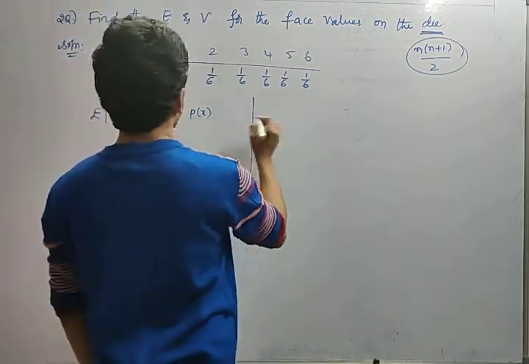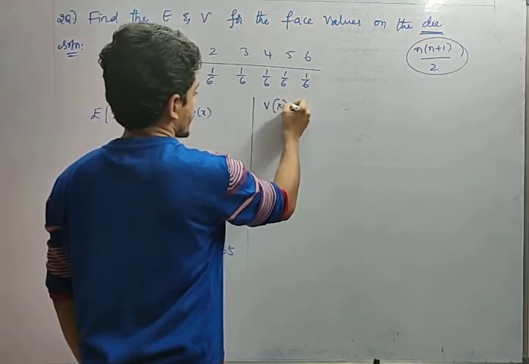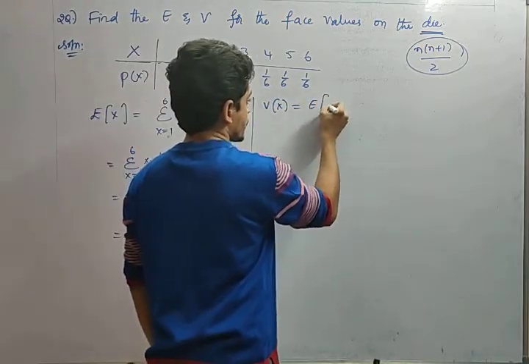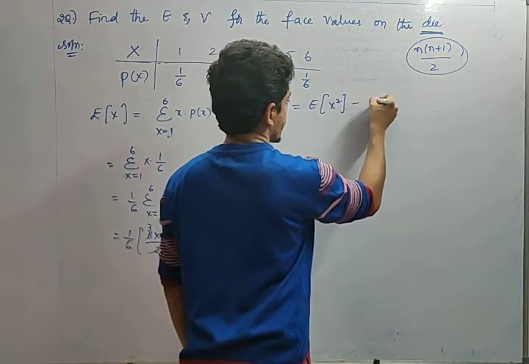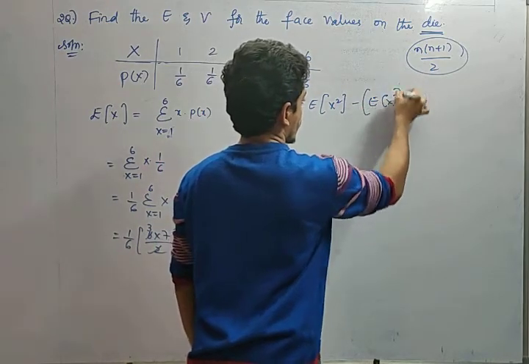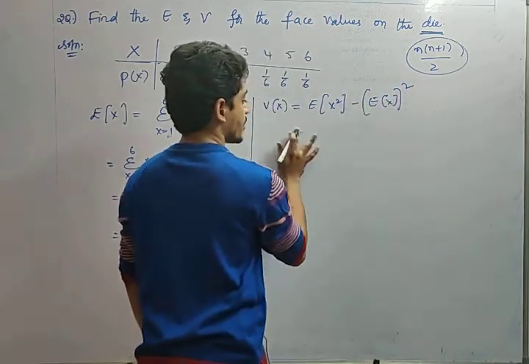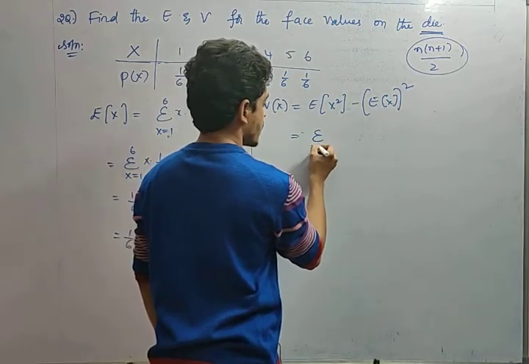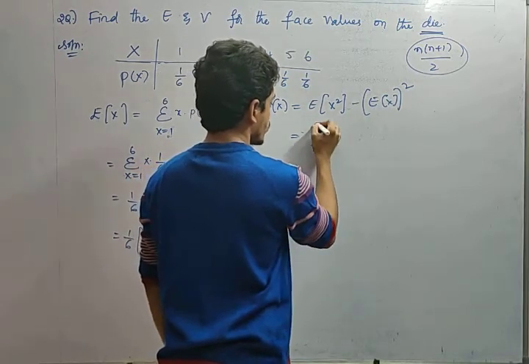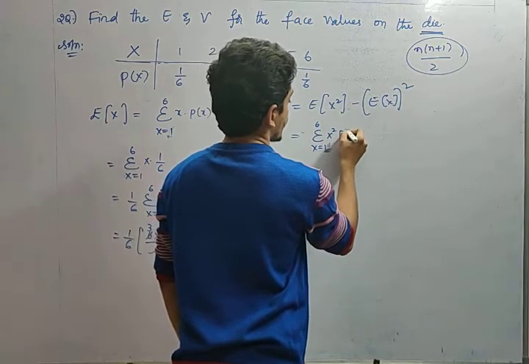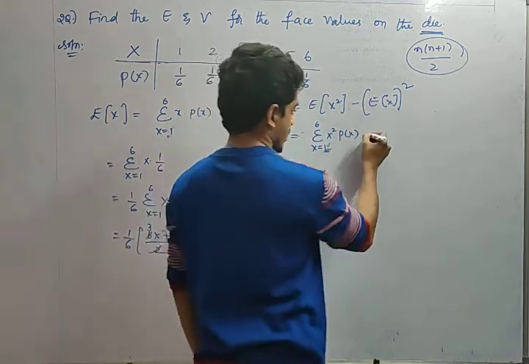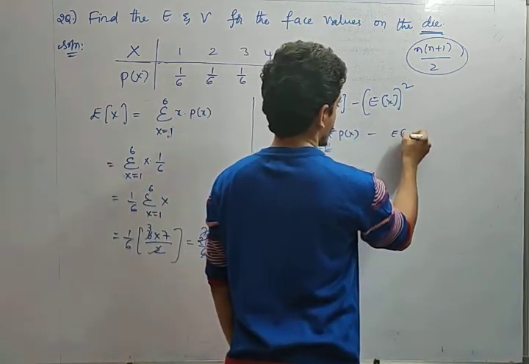Fine. Now we have to find the variance. What is the variance of x, friends? Variance of the x, friends, is nothing but expectation of x square minus expectation of x whole square. Yes or no? So we have to find the expectation of x square, that is sigma x equal to 1 to 6 x square into p of x. Yes or no? Minus expectation of x whole square.